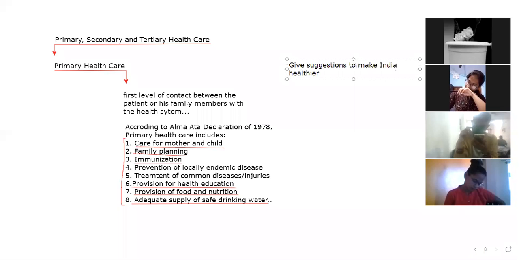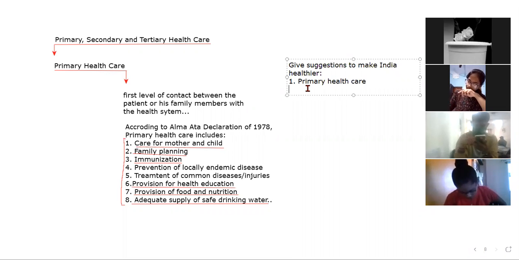What will be there? One is primary health care, which should be focused on. Here you need to explain what you mean by primary health care. That should also be explained there.